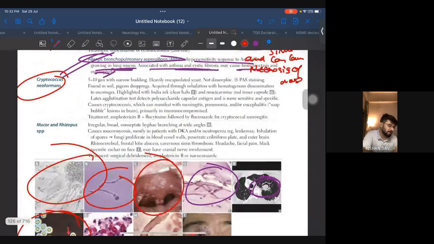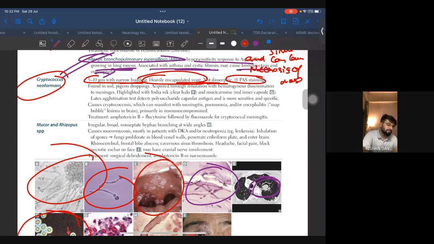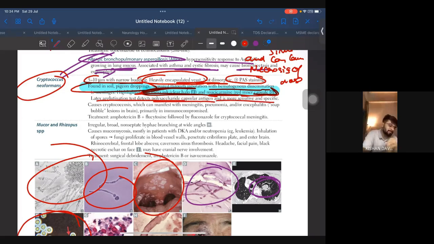Now let's see what is important. Narrow budding, heavily encapsulated yeast, not dimorphic, PAS positive staining, found in soil, pigeon droppings. This is where you will diagnose it. Acquired through inhalation with hematogenous spread. Also, clear halo on India ink stain, and mucicarmine stains red the capsule. This is also very important. Latex agglutination test detects polysaccharide capsular antigen and is more sensitive and specific.